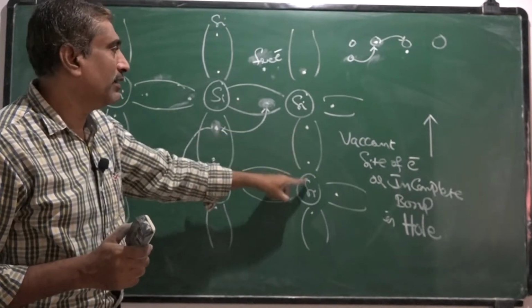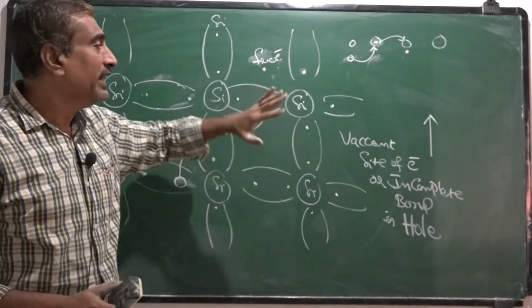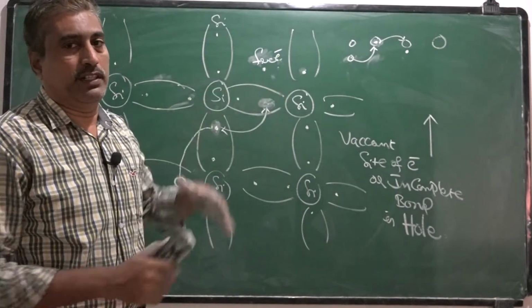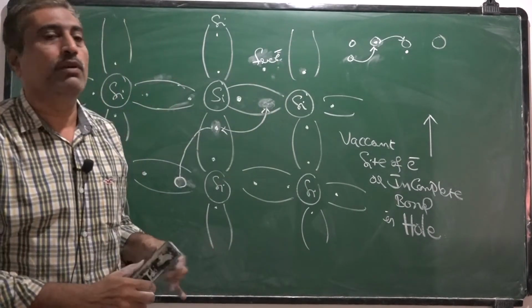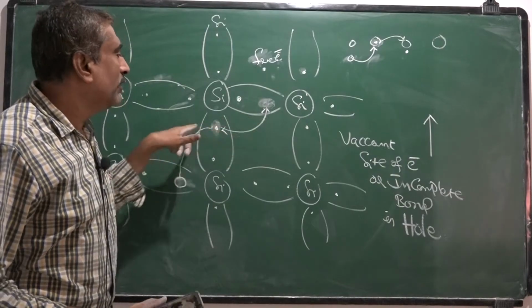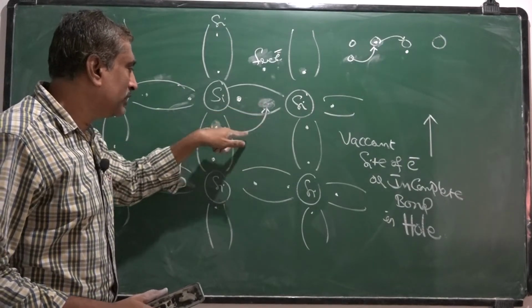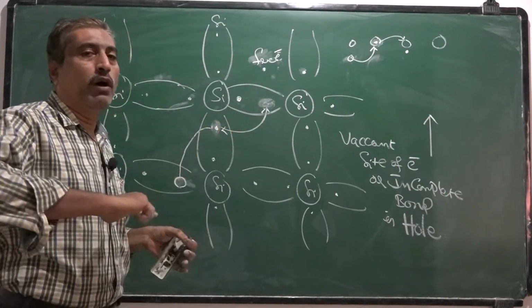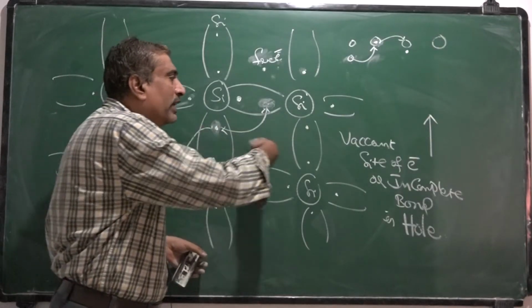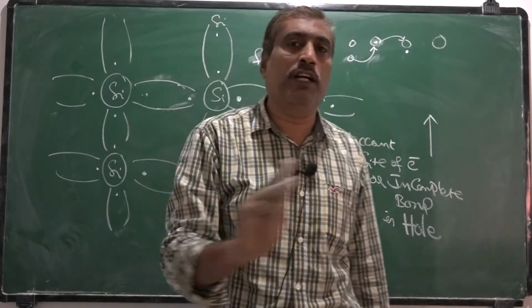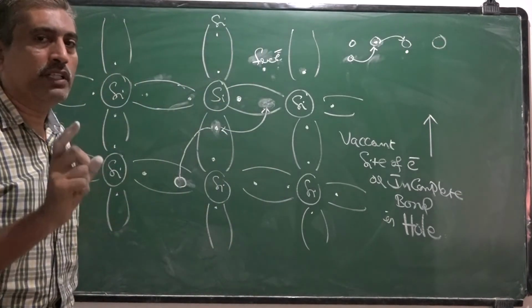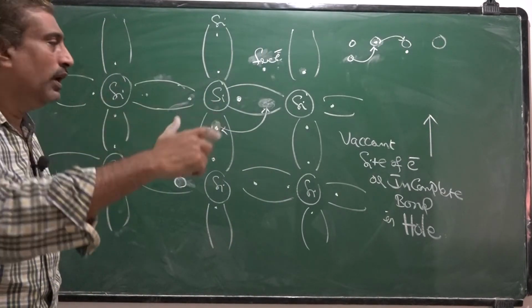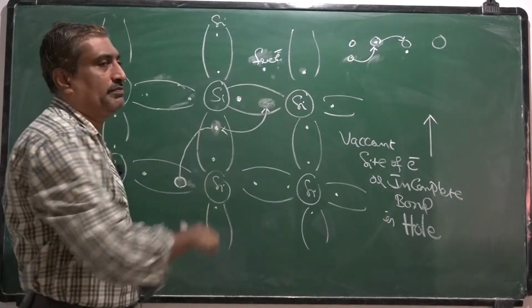This bond electron, not the free electron. Remember that here we have two types of electrons, a free electron and a bound electron. When a bound electron moves in a particular direction, the hole appears to be moving in the opposite direction. Actually the hole is not moving; the electron is really moving, but the hole appears to be moving.